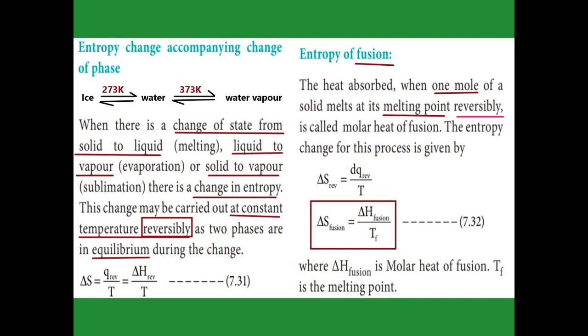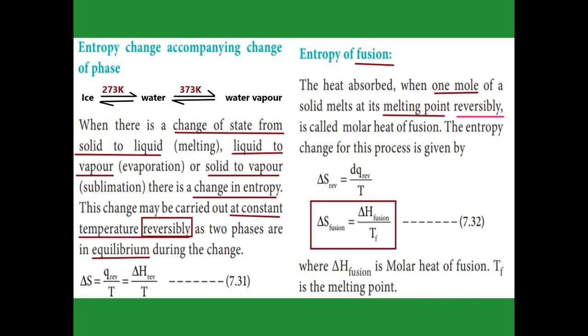Entropy change in phase change. Phase means state, when one state is changed to another state. See one example: ice changes from solid state to water, the liquid state, at a particular temperature of 273 Kelvin. In the same way, water in the liquid state changes into water vapor at a particular temperature of 373 Kelvin. Again at that same temperature water vapor can change to water, and water can change to ice. So it is a reversible process.